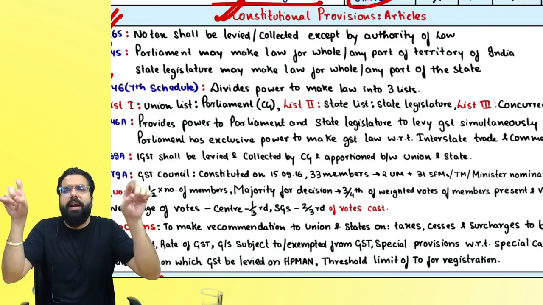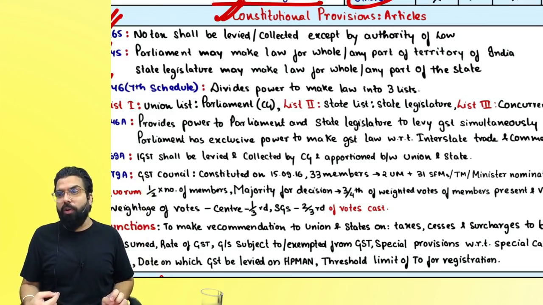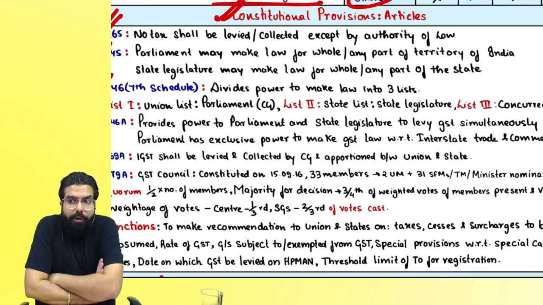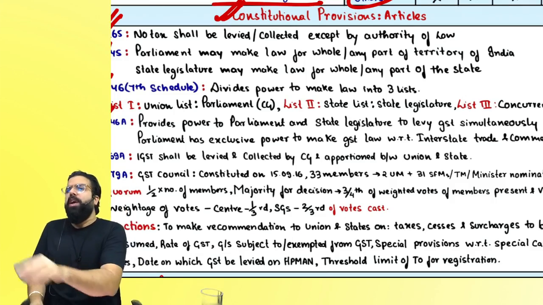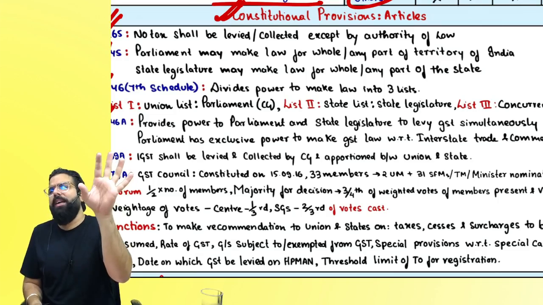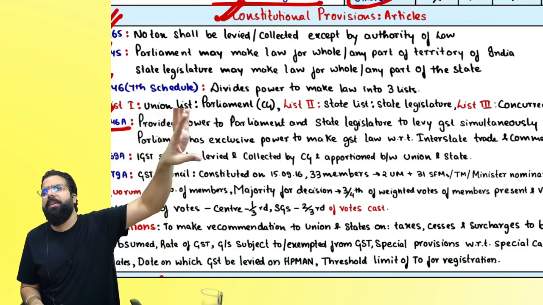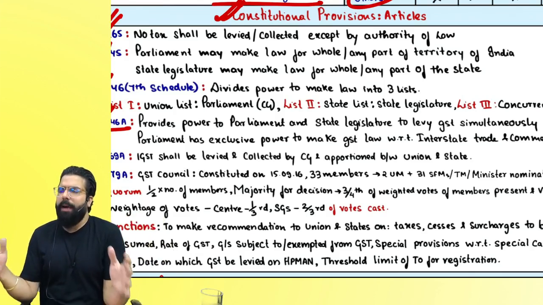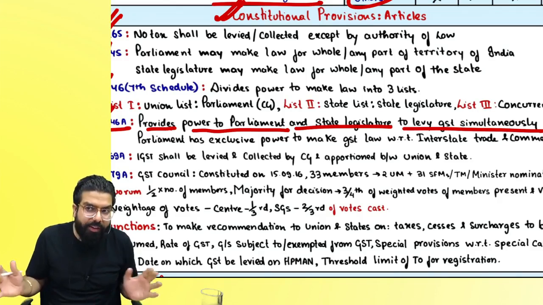Always remember, when we learned Article 246, there is one more article, Article 254, which told that Parliament's law will be supreme, and hence the state governments objected. They then introduced Article 246A, which said to forget what is told in list 1, list 2, list 3, and that Parliament's law is supreme. Now GST law will be made by both governments together. 246A provided power to Parliament and state legislature to levy GST together.